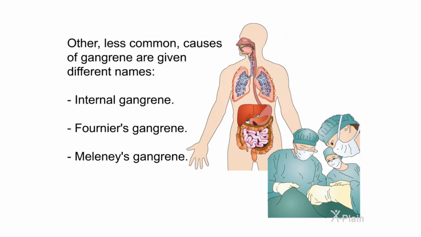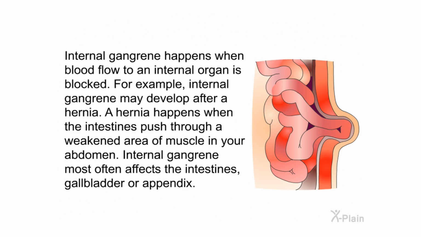Other, less common causes of gangrene are given different names: internal gangrene, Fournier's gangrene, Meleney's gangrene. Internal gangrene happens when blood flow to an internal organ is blocked. For example, internal gangrene may develop after a hernia. A hernia happens when the intestines push through a weakened area of muscle in your abdomen. Internal gangrene most often affects the intestines, gallbladder, or appendix.